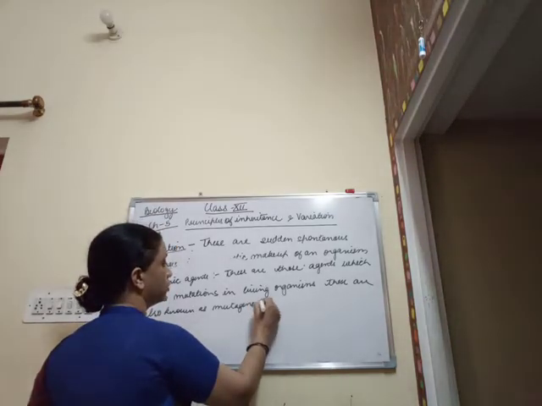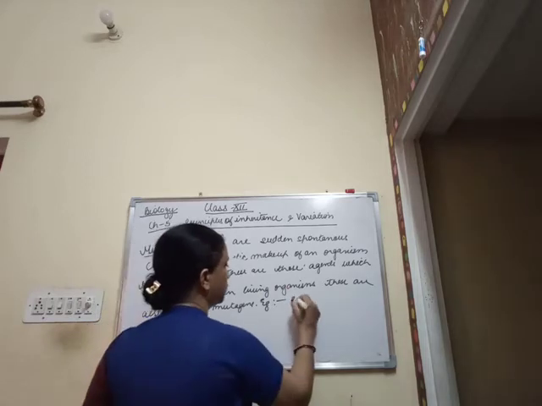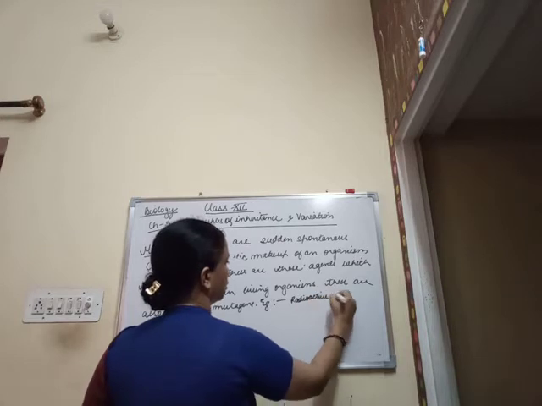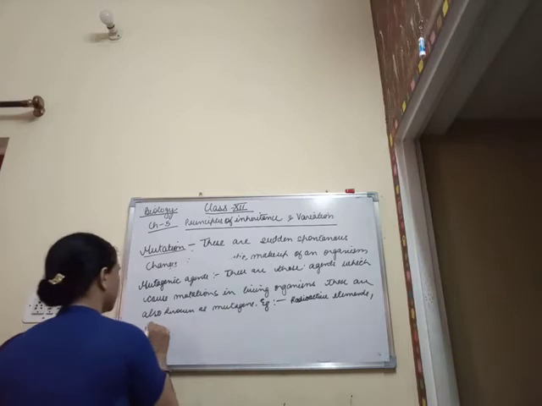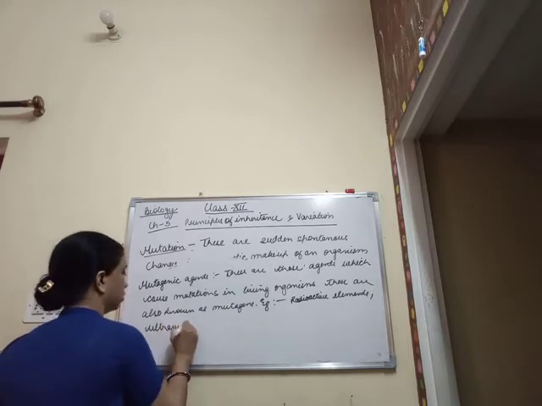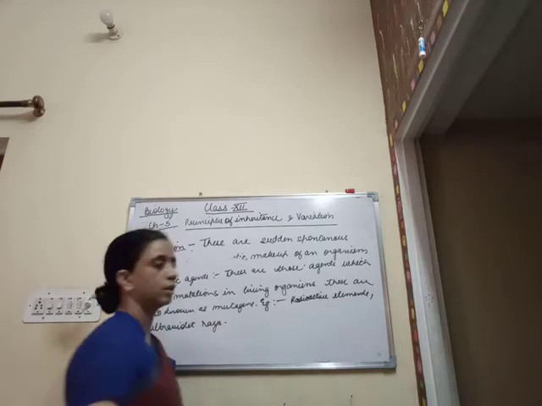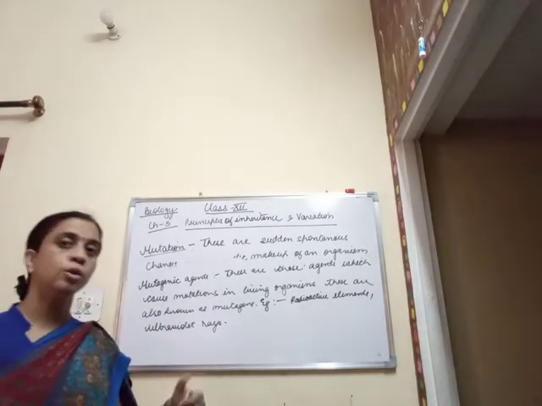So we are just going to summarize them in general. Examples are radioactive elements, ultraviolet rays, etc. So these are the mutagens which are the causative agents of mutations.